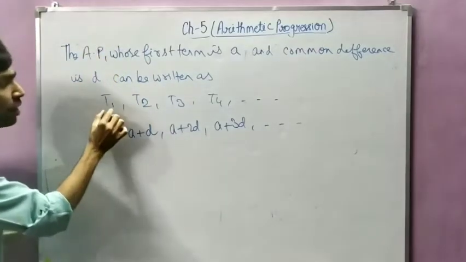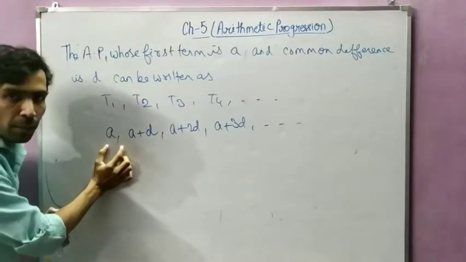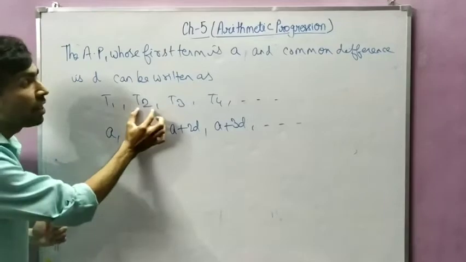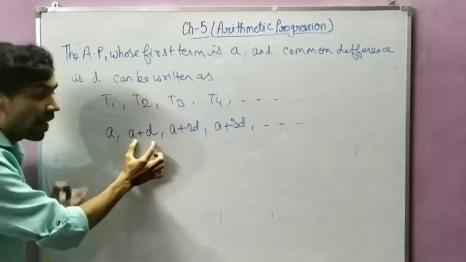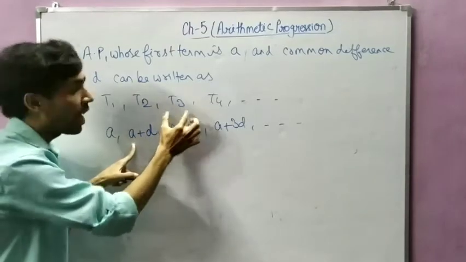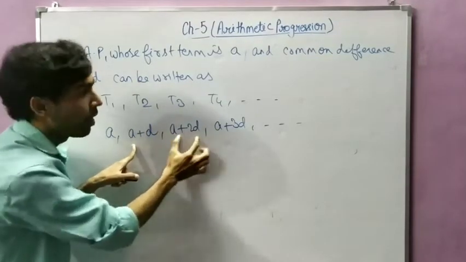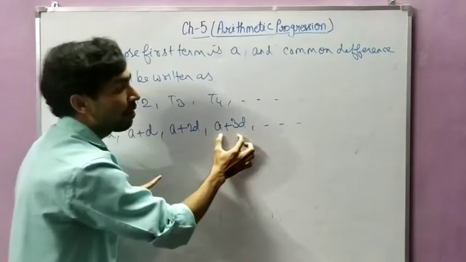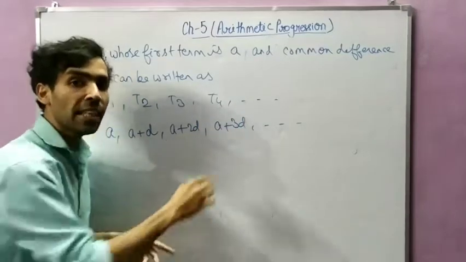See, when I have written the first term, then there is no D, meaning 0D. When I have written the second term, then I have added 1D into A. When I have written T3, I have added 2D in A. When I have written T4, then I have added 3D in A.